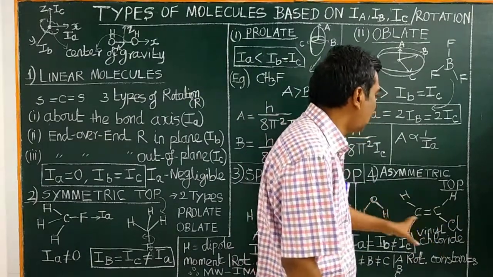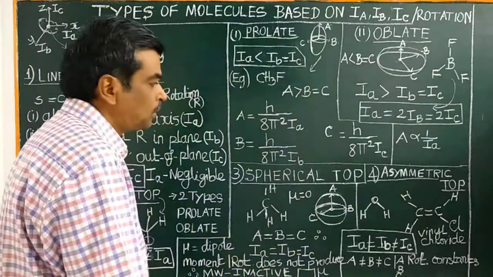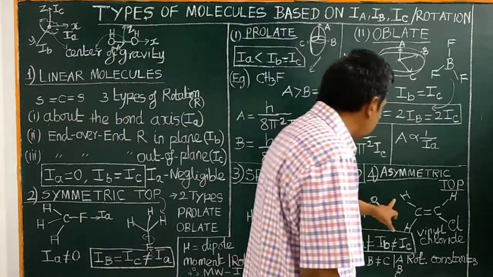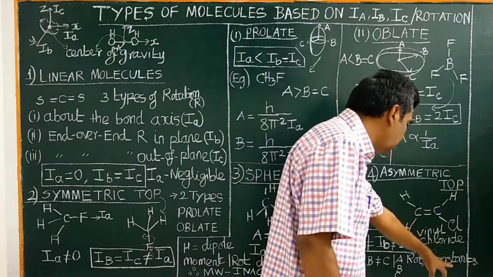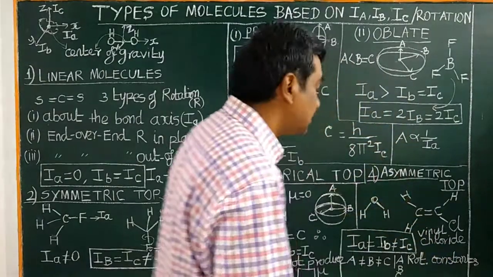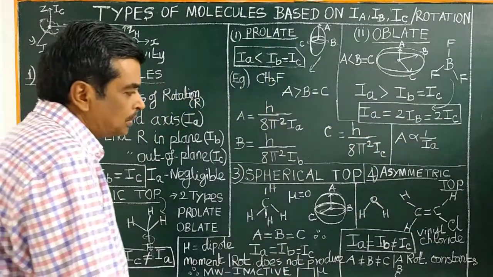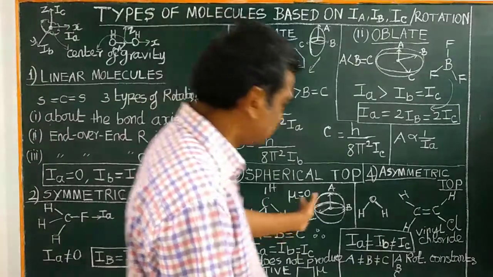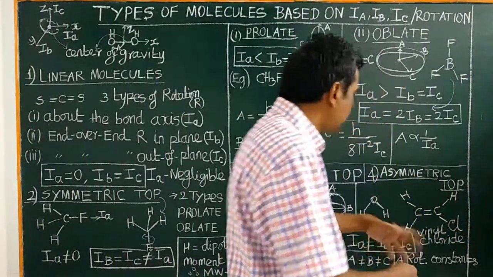Then the molecules are called asymmetric tops. For example, the water molecule and vinyl chloride and other asymmetric molecules are examples of asymmetric tops, where the rotational constants are not equal.